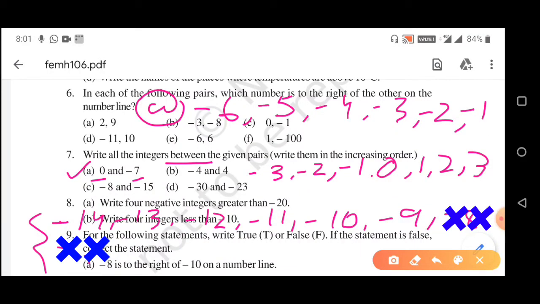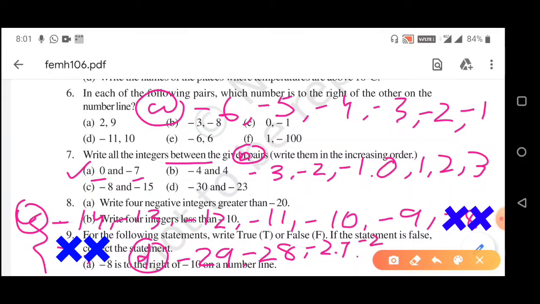Then question number D; this was question number C, this was question number B. Now we will do question number D. We have to write the integers between -30 and -23 in increasing order. So from -29 we start: -29, -28, -27, -26, -25, -24.